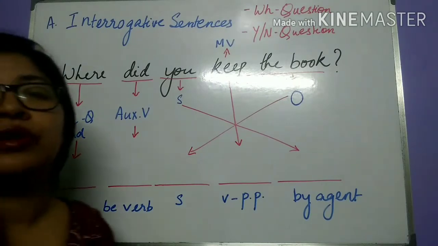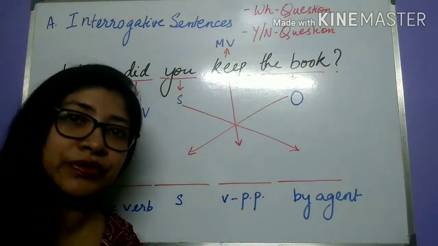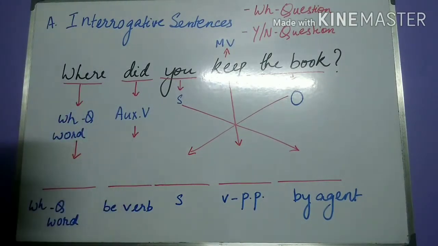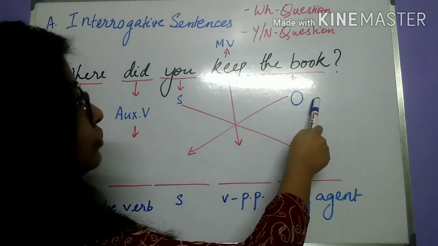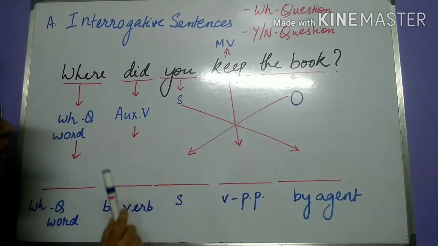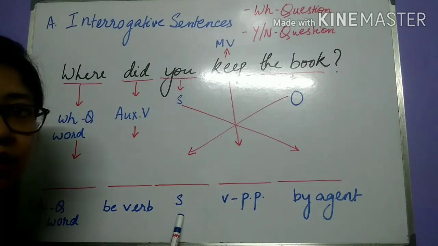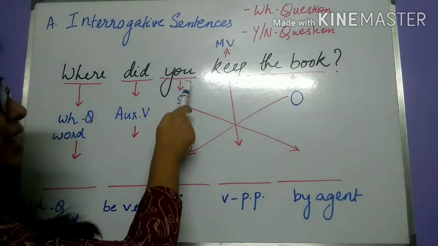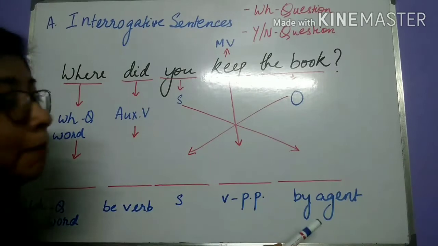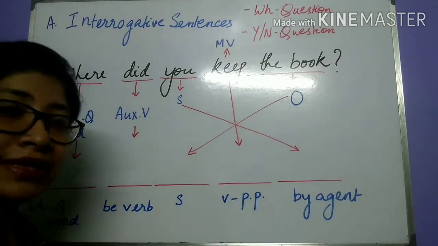So, if you recollect what we did in the previous classes, we had seen that the object of the active voice sentence becomes the subject in the passive voice, and the subject of the active voice becomes the by agent in the passive voice.